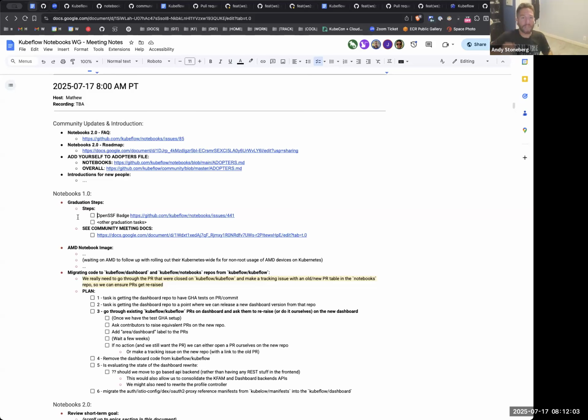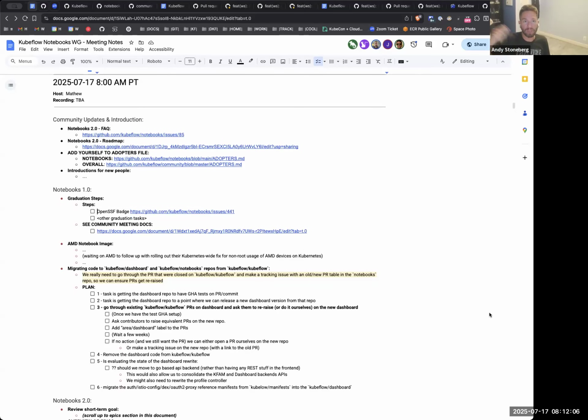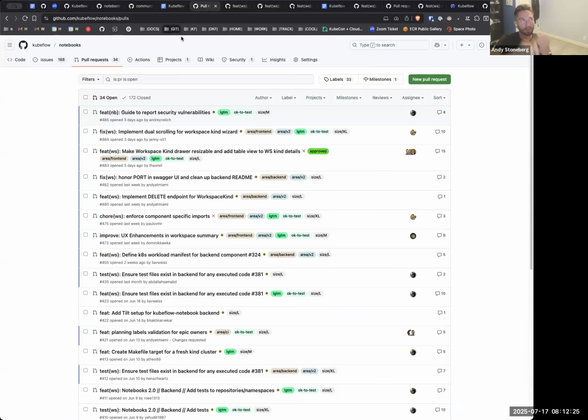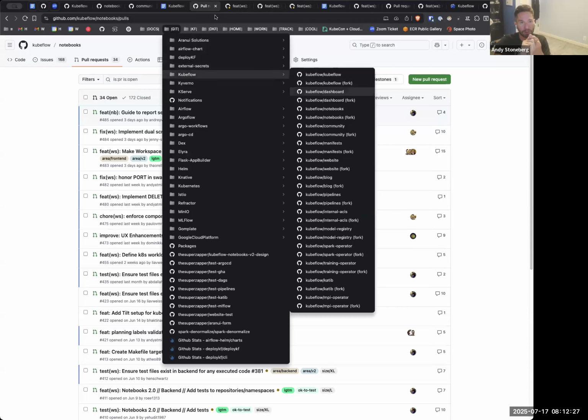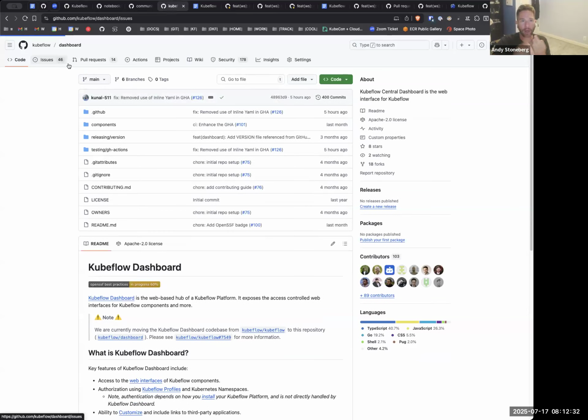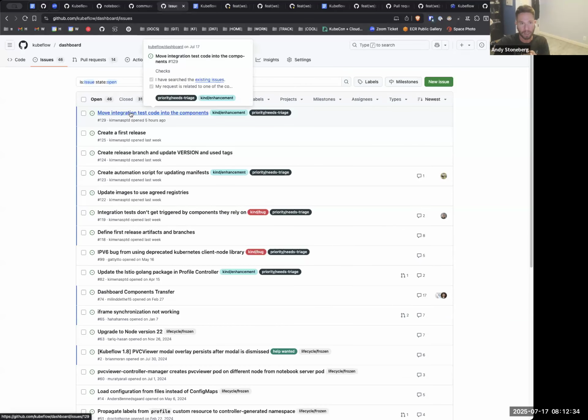Yes, Kimonos has outlined steps that he feels we need to take to achieve the first release. We have had some developers from Red Hat start to pick up some of this. In terms of your opinion, Matthew, there was an issue, I think number 125 on the Kubeflow dashboard, that was really just advocating for here are the tags, here are the image names, here's the GHCR repo that we're going to push to. I know Kimonos and Julius had been talking about it.